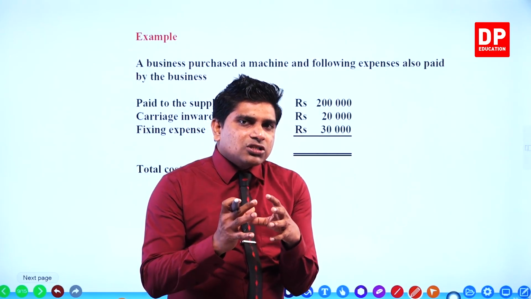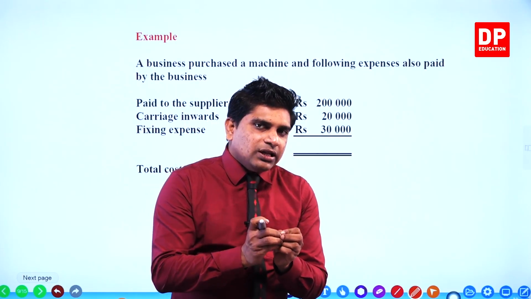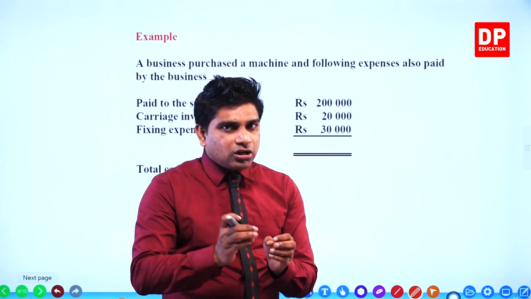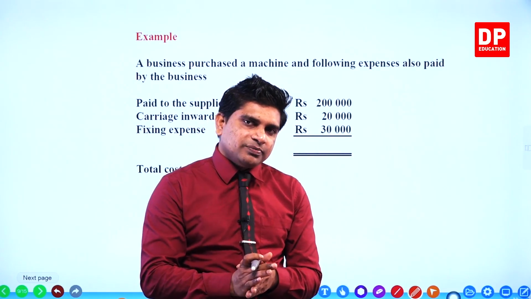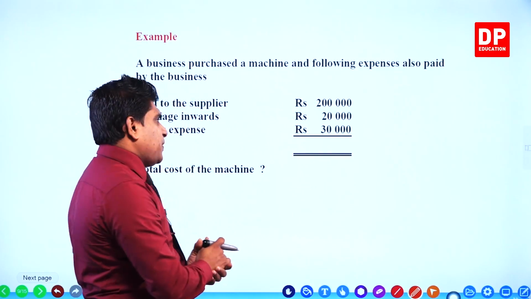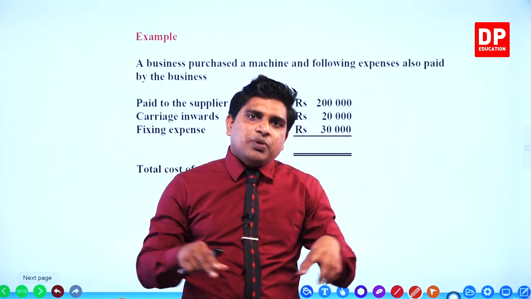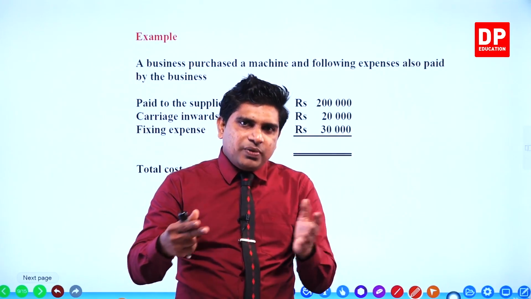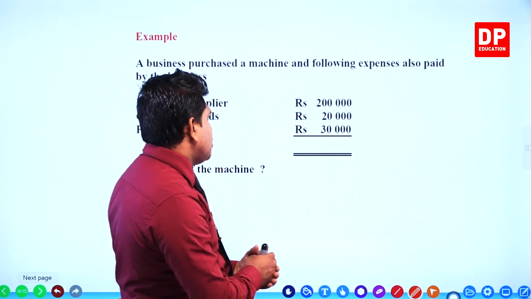This cost is also to be included in the cost of the machinery, not only the payment to the supplier, right? The other one is fixing expense. To fix this machine in the business premises, the business paid 30,000 rupees.